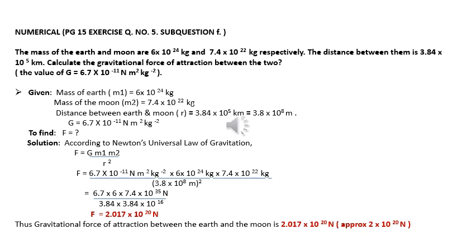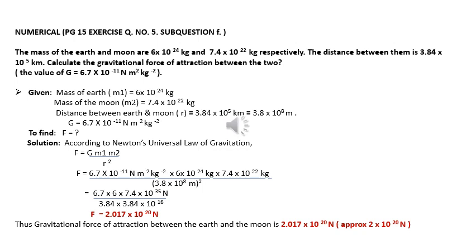Solution. Given: mass of Earth m1 is equal to 6 into 10 raised to 24 kg, mass of the Moon m2 is equal to 7.4 into 10 raised to 22 kg. Distance between Earth and Moon r is equal to 3.84 into 10 raised to 5 km. Converting in SI unit, we get 3.84 into 10 raised to 8 meter. To find: the gravitational force of attraction between the two.